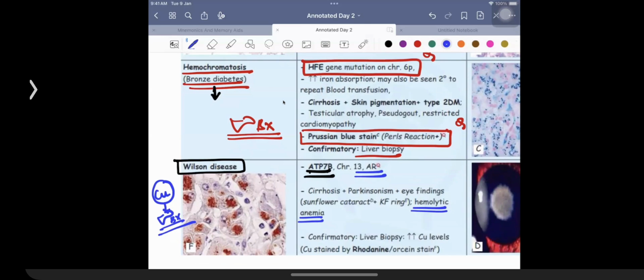So you're going to be having liver biopsy, which is going to be the confirmatory test for showing the excessive deposition of copper. And copper is going to be having a brown red appearance. Rhodanine is a stain that is being used. Red brown color of copper is what is going to be seen. Or the alternative that you are having over here is orcein stain. So the presence of serum copper, the presence of ceruloplasmin, all those are not going to be useful for making a diagnosis of Wilson's. But what is going to be useful for making a diagnosis of Wilson's happens to be the liver biopsy, which is going to be showing you extra amount of copper being deposited in the liver of the patients. So that is what you need to remember.